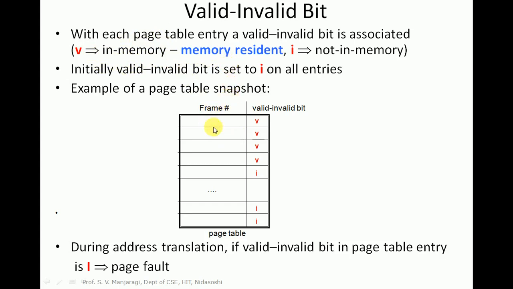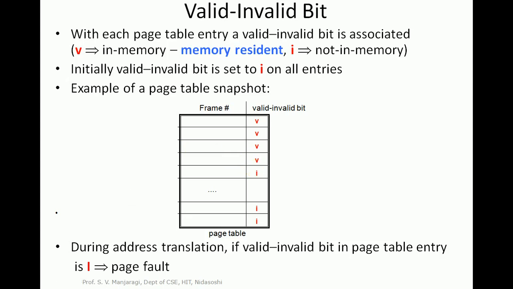A particular entry in the page table, if it is marked as valid, it means that the corresponding page number that is mapped to that frame is already there in the memory. If it is marked as I, it indicates that it is not in the memory. That particular page is not there in the main memory, and we need to bring that particular page into the main memory from disk.